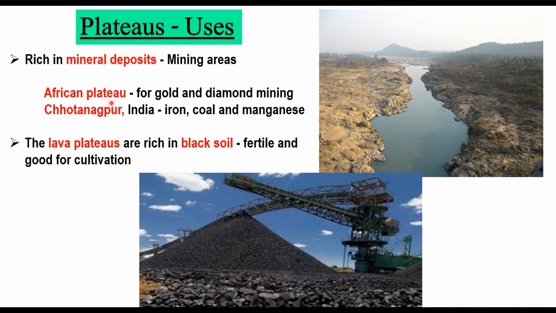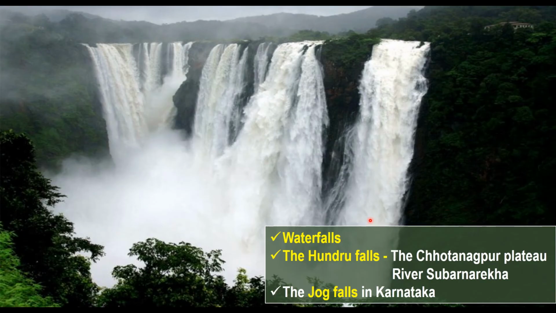African plateaus are famous for gold and diamond mining. Chota Nagpur in India has huge reserves of iron, coal and manganese. The lava plateaus are rich in black soil and they are very fertile and good for cultivation. You see, many waterfalls are there in plateaus as rivers fall from great height. The Hundru Falls on river Subarnarekha in the Chota Nagpur Plateau and Jog Falls in Karnataka are examples. It's a view of Jog Falls.